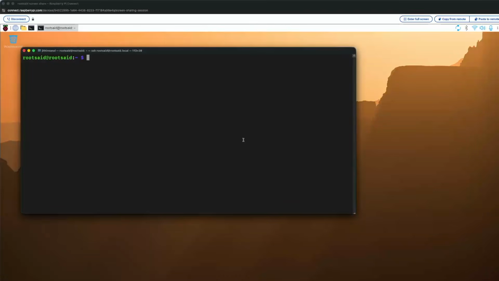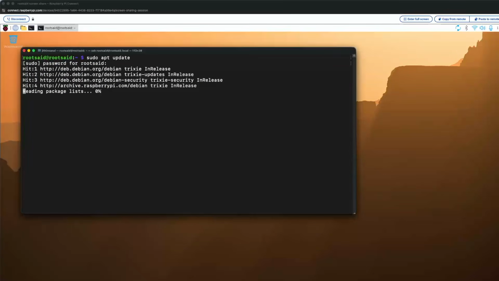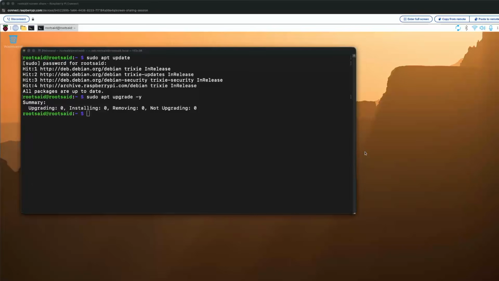Okay, so once we have our Raspberry Pi up and running, the first thing we need to do is update and upgrade everything on the Pi. This just makes sure that all our packages are current before we start installing new things. And this saves us from weird dependency issues later. Okay, that's finished. Next, we'll be installing some Python related packages.